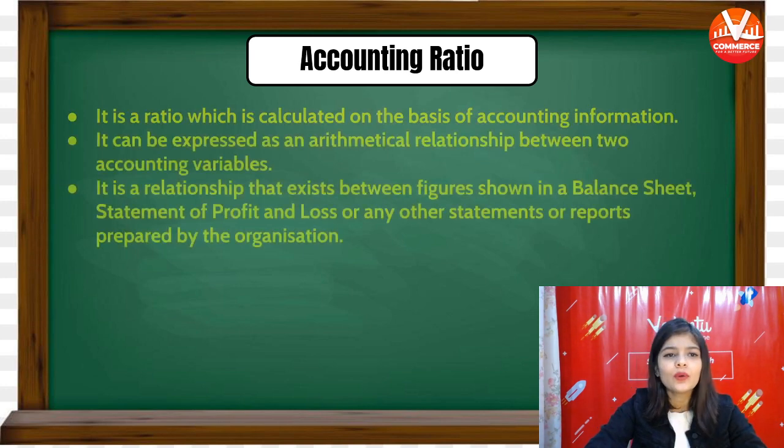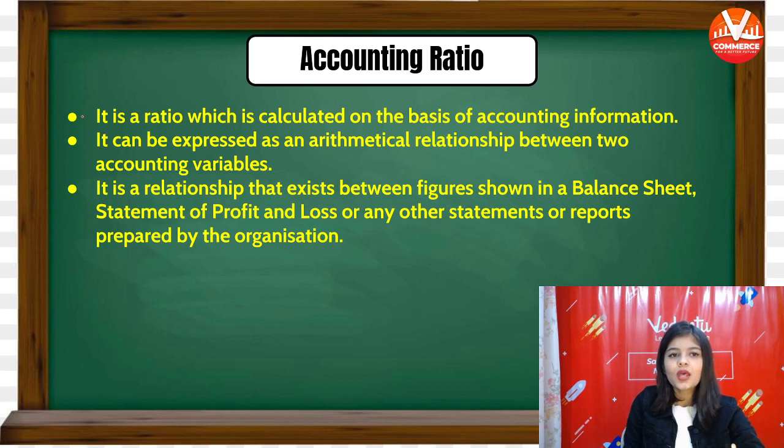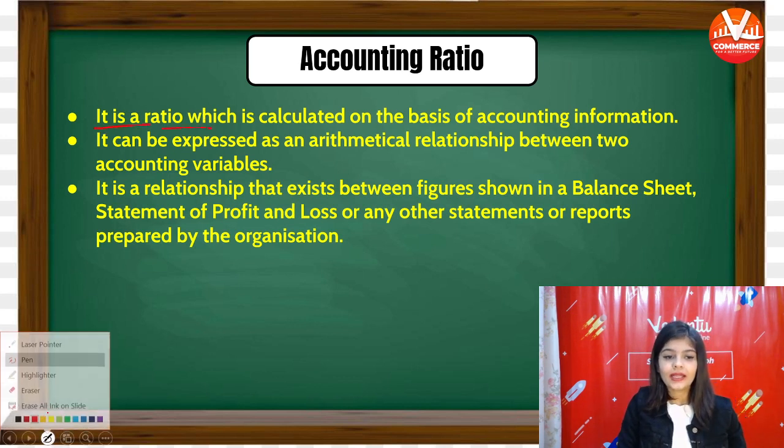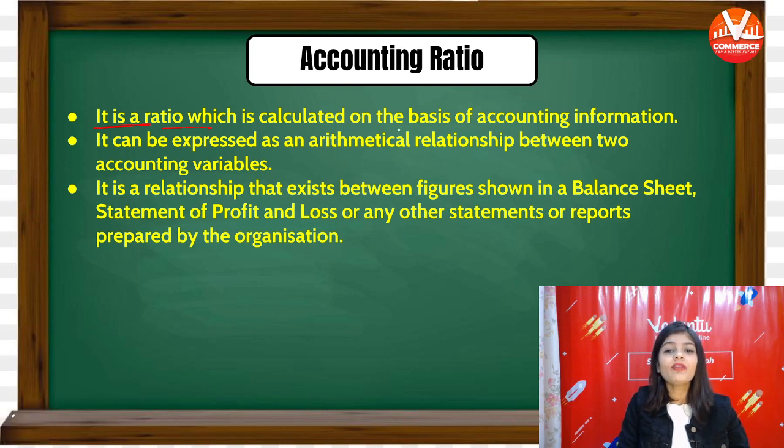So ratio क्या होती है? What is ratio? It is a ratio which is calculated on the basis of accounting information. You calculate ratio from your financial data, from your financial information, and that is known as accounting ratio. So what is accounting ratio? It is a ratio which is calculated on the basis of accounting information.